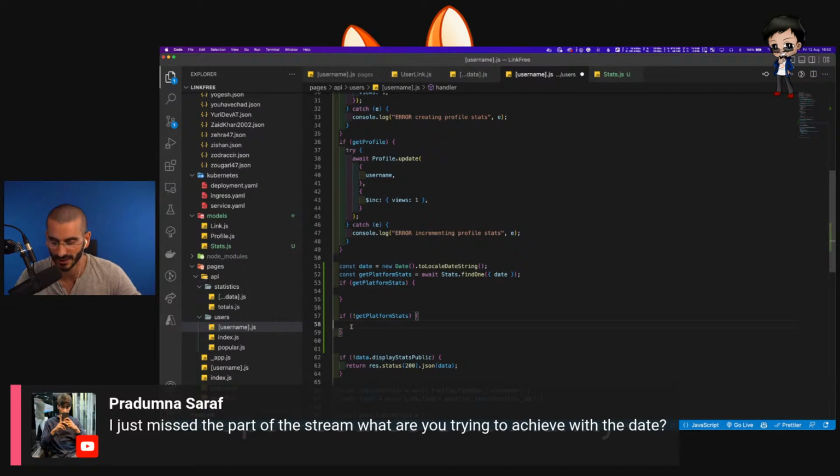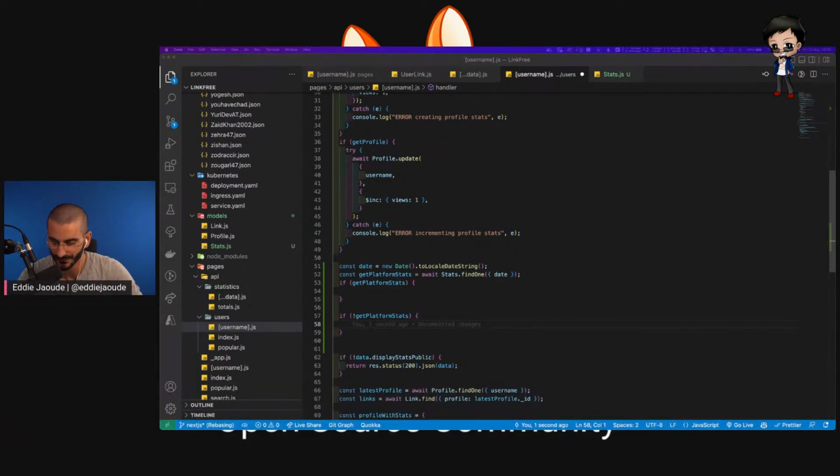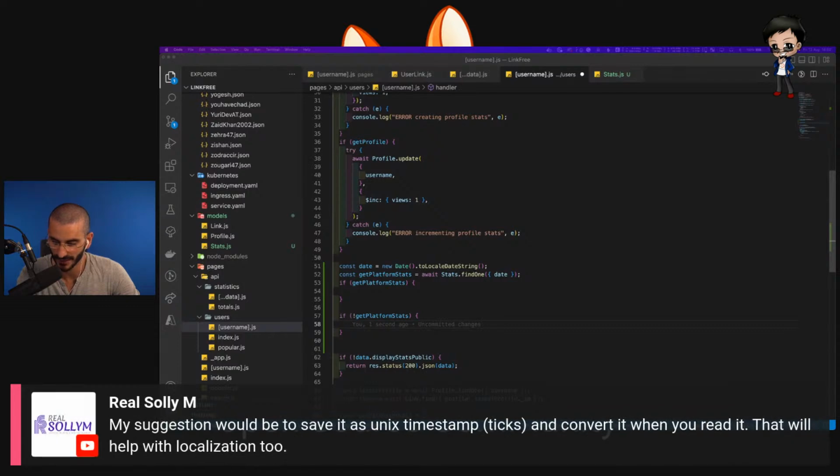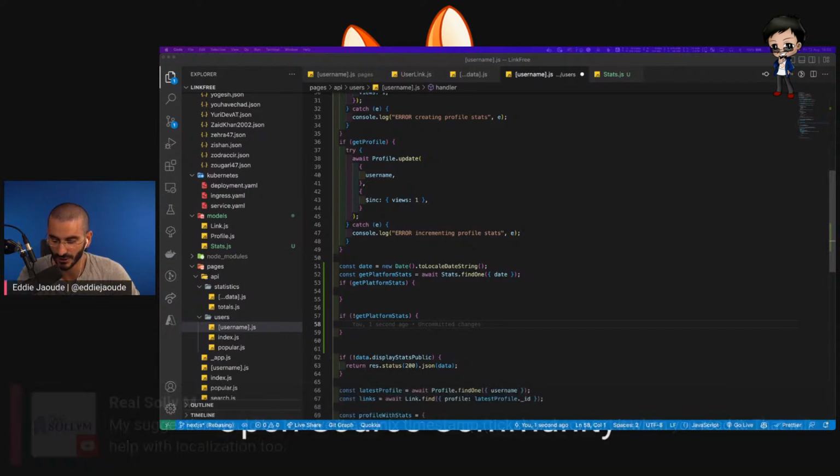What do you all think? Is that looking good? Do you all agree? My suggestion would be to save it as a Unix timestamp and convert it when you read it. That helps localization too. True.